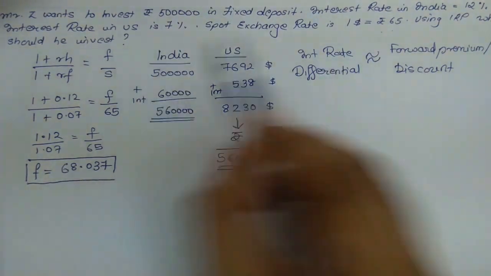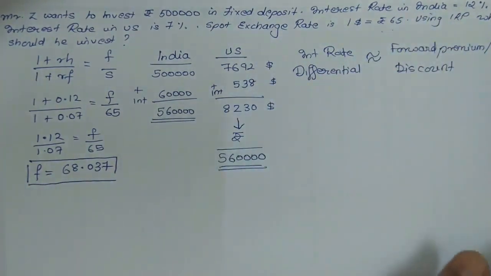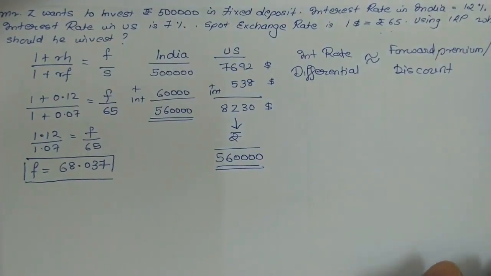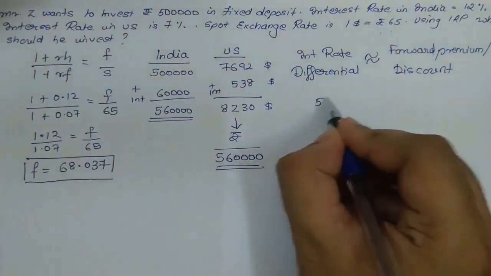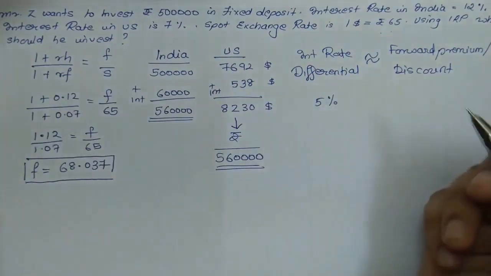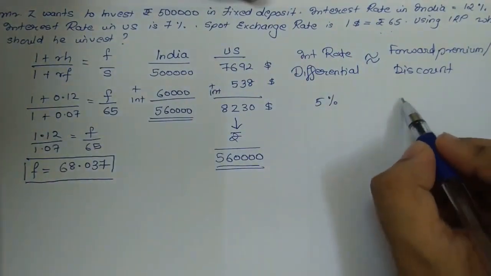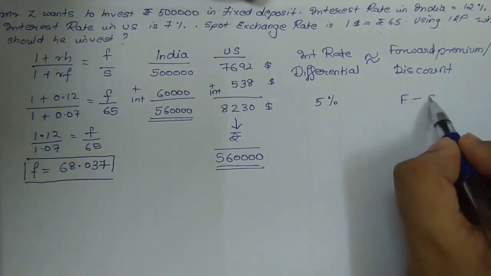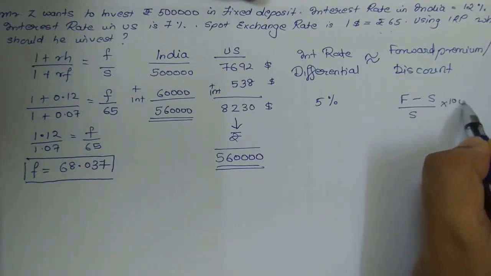So the interest rate differential in this sum is, in India it was 12%, whereas in US it was 7%. So there is an interest rate differential of 5%. Now in order to find the forward premium, the formula that we would have used is forward minus spot upon spot into 100.